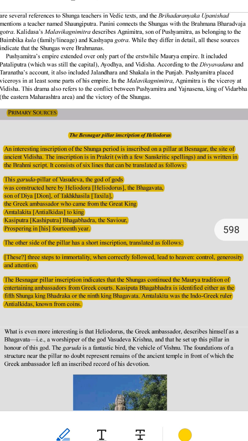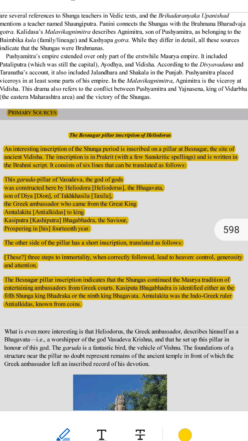Why is this inscription important? 1. Cultural exchange. It shows that the Shunga dynasty welcomed ambassadors like Heliodorus from other cultures, including Greeks. This means that ancient India was connected to other cultures and welcomed their ideas and people.